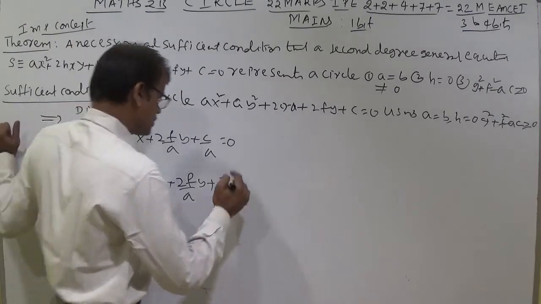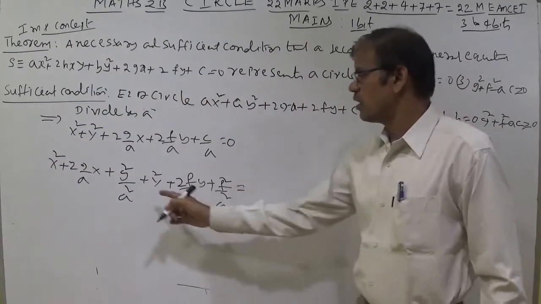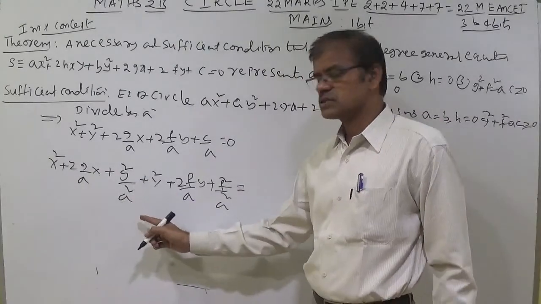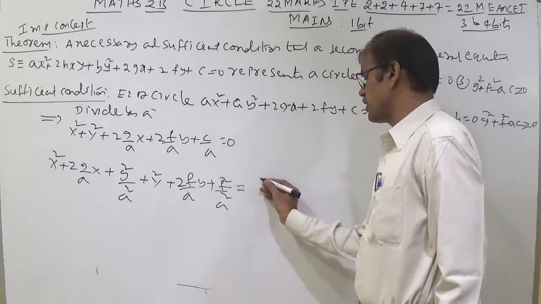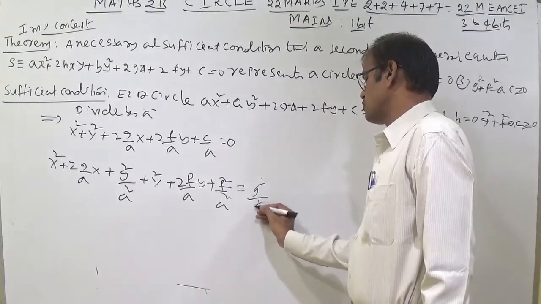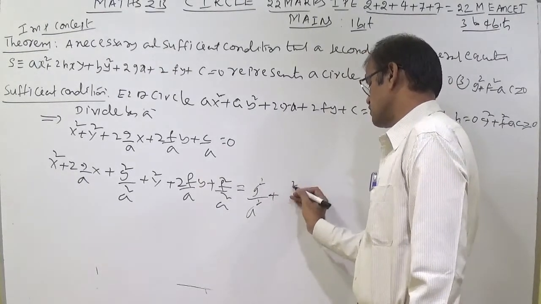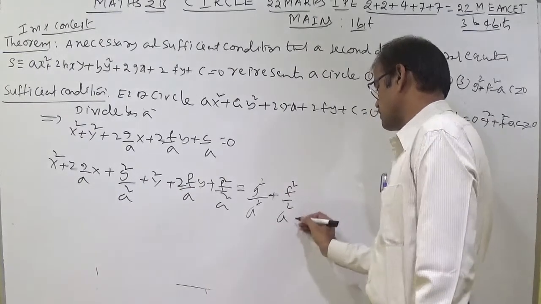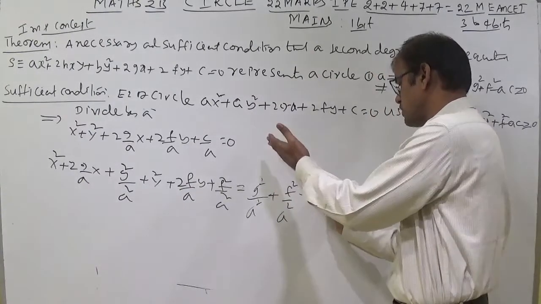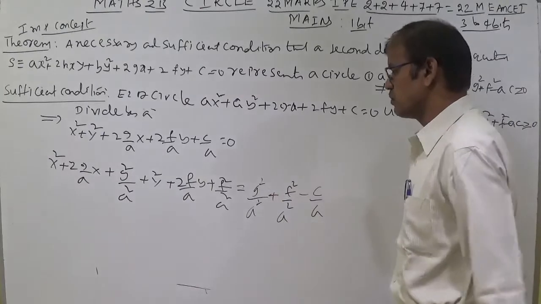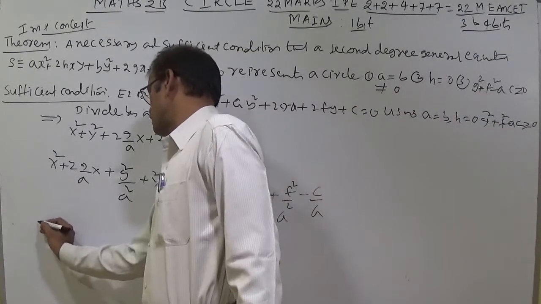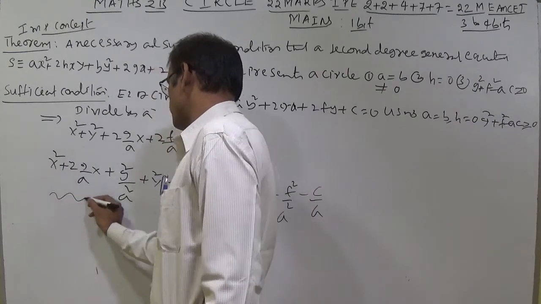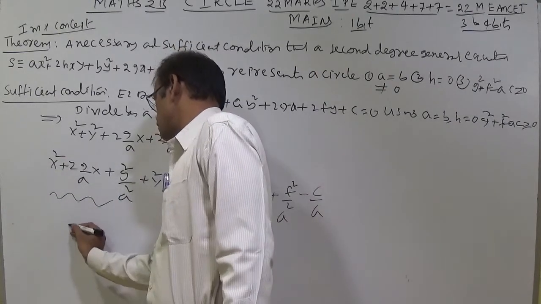Students, whatever I did here, g square by a square is simply added, and f square by a square is simply added. So both sides we can add like this: g square by a square plus f square by a square, and c by a taken this side becomes minus c by a. That implies this is of the form a plus b whole square.